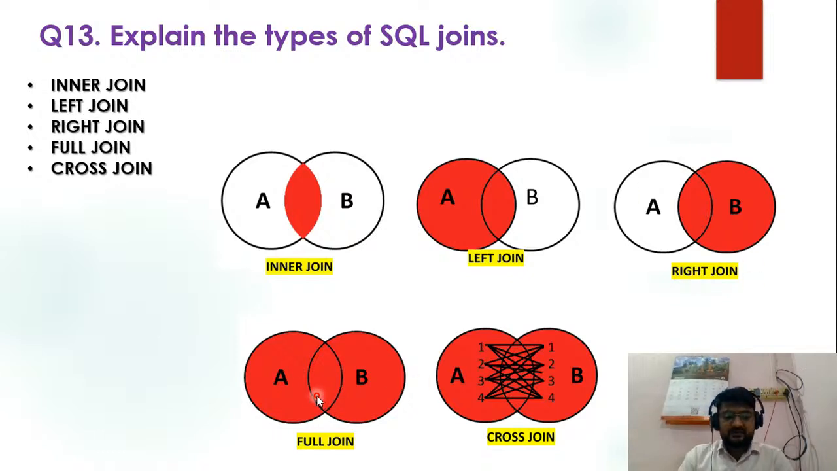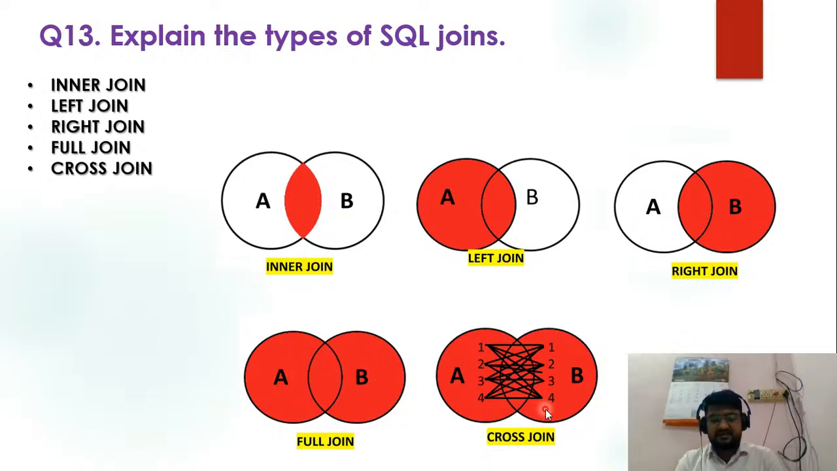Then the full join. Basically it is the combination of the inner join, left join, and right join; the combined result of these three joins is what we know as a full join. In a full join, all the data is selected, whether matching or not matching, so all the data from both side tables will be selected.